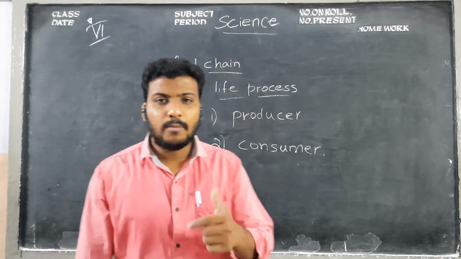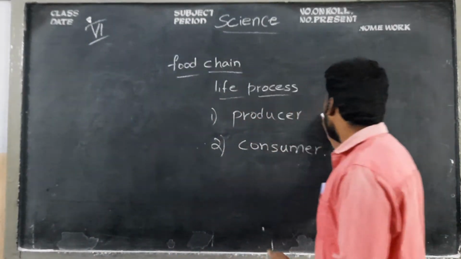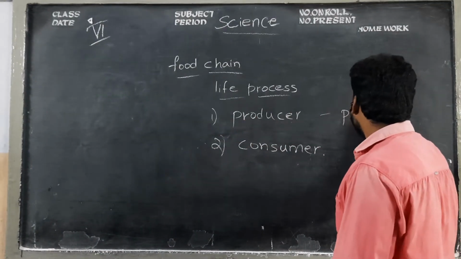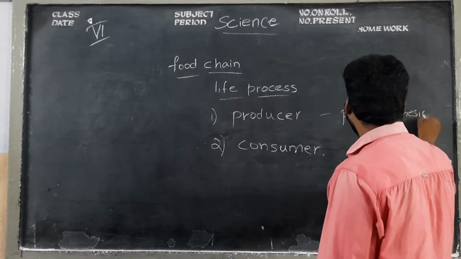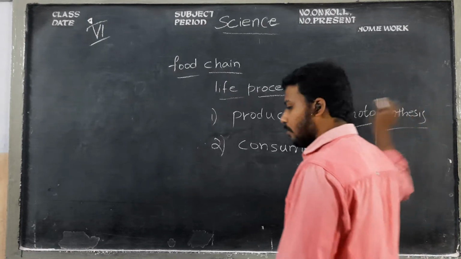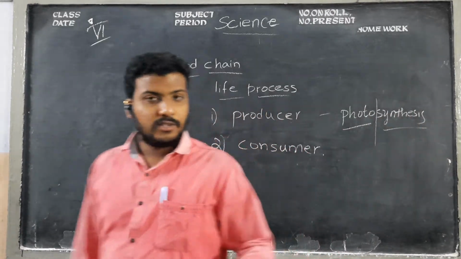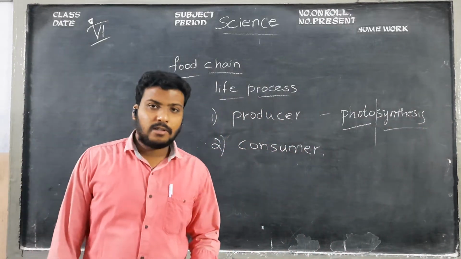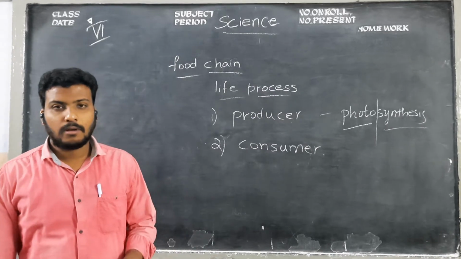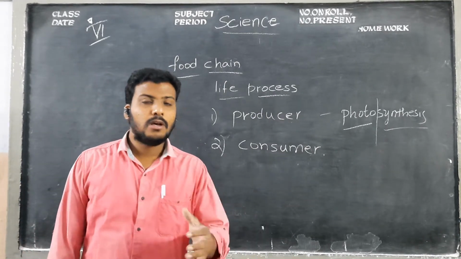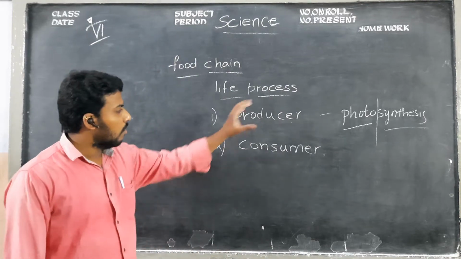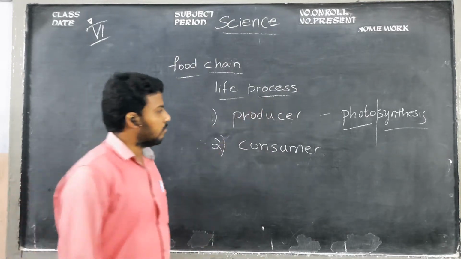What is the name of the food processing? Photosynthesis. You know that photo means light and synthesis means building complex substances from simple substances. So plants are the producers, children.